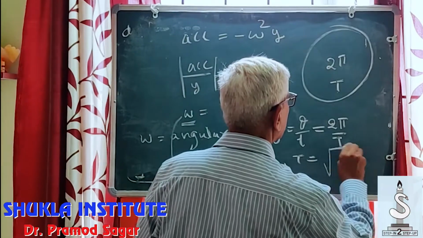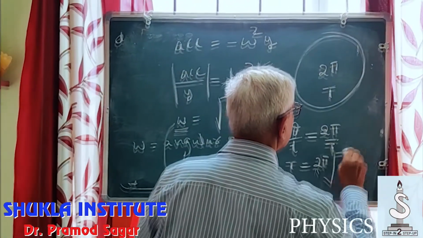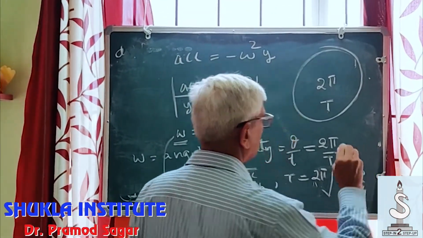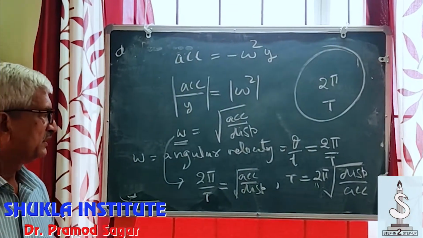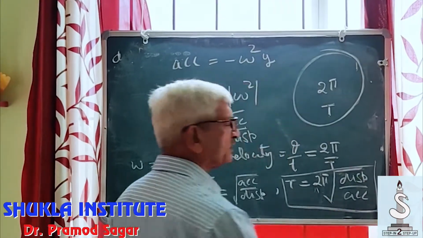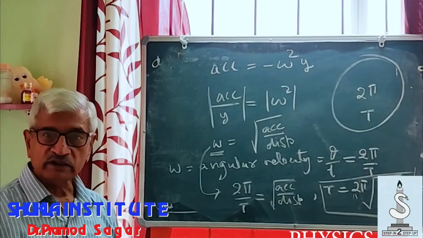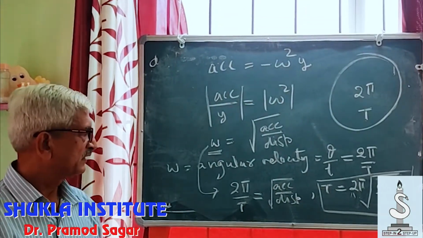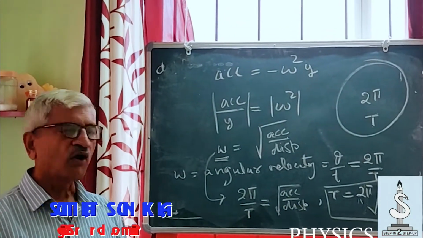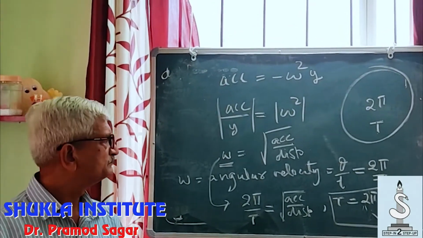T is equal to 2 pi square root of displacement upon acceleration. This formula gives a formula for the time period of the moving projected point on the diameter. We can apply this general formula for all bodies which have simple harmonic motion.